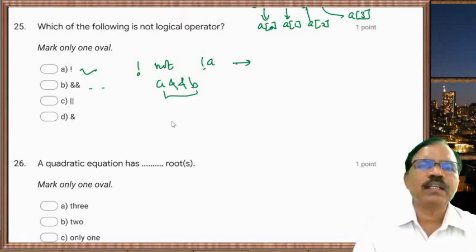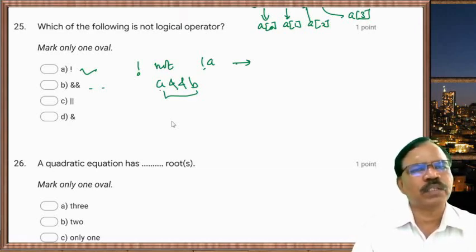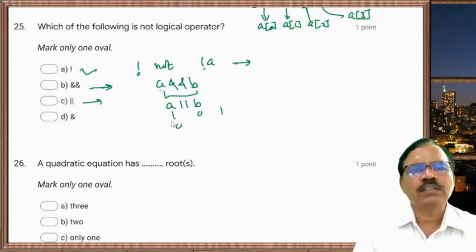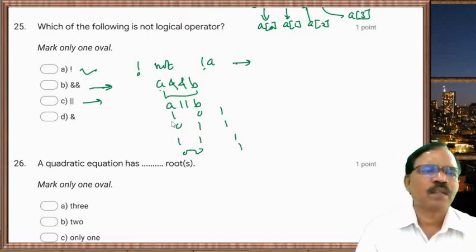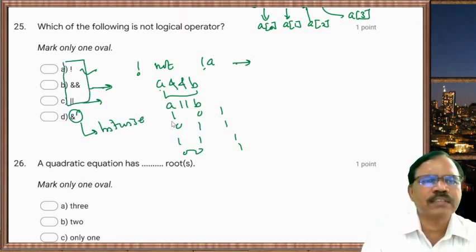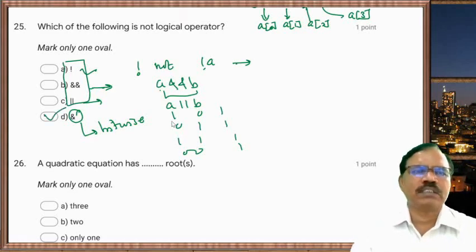If one is 1, other is 0, output is 0. This is logical AND. This is logical OR. And this last one is a bitwise operator. So these first three are logical operators, while this last one is not a logical operator.